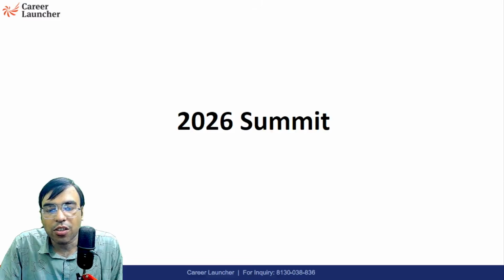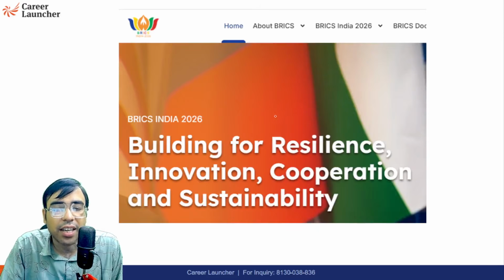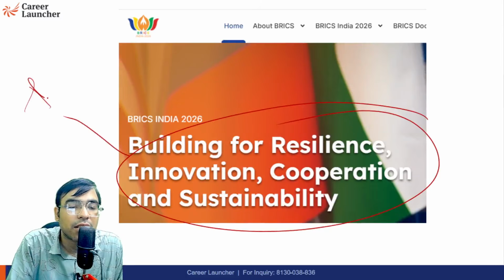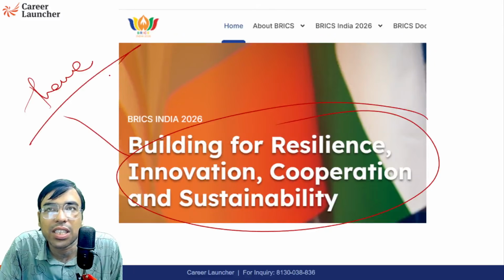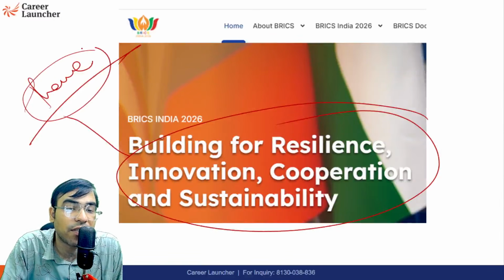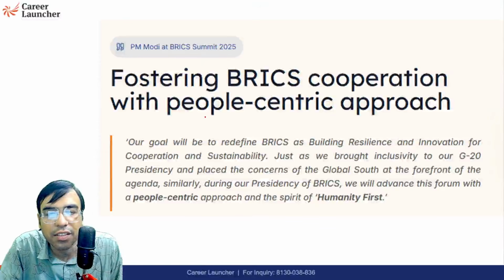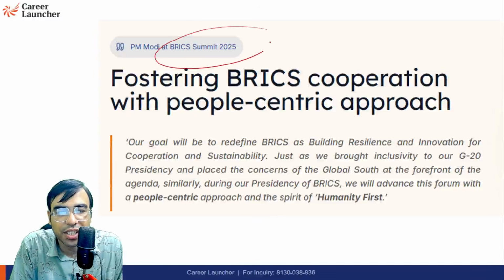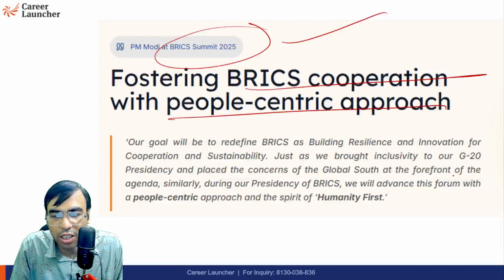Now let us talk about the 2026 summit, which is going to happen in India. This is the theme, very, very important. It will happen around 12th, 13th September. The theme is: Building for resilience, innovation, cooperation, and sustainability. Further things we will discuss in the upcoming class. And last year, Modi ji said this: fostering BRICS cooperation. He talked about humanity first, etc.